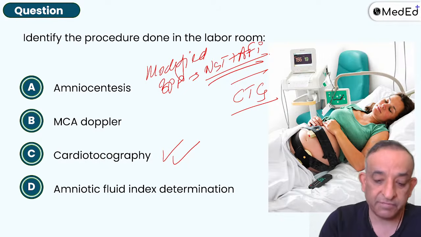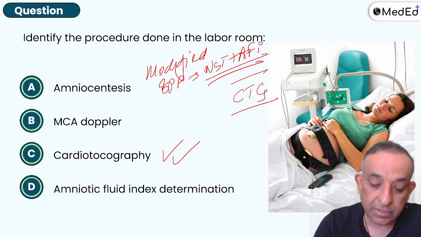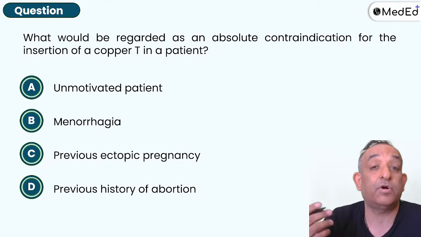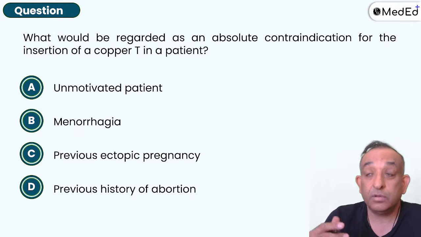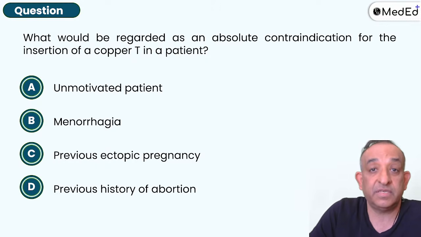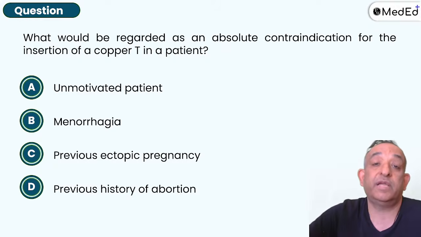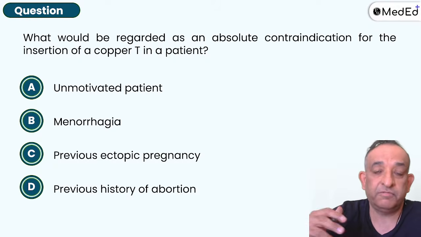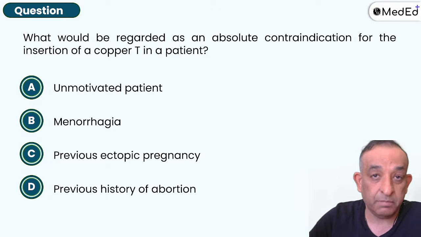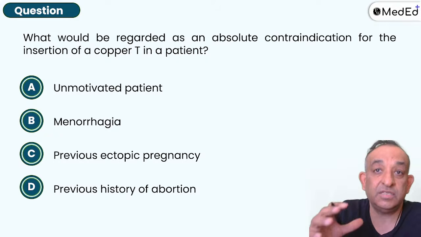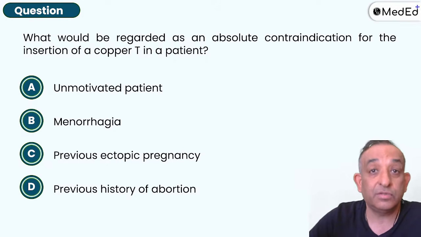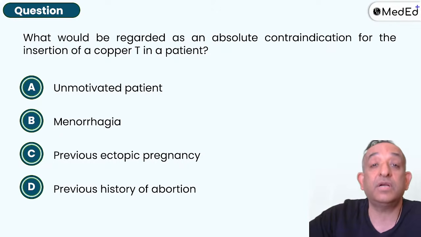Chalo. Post-coital bleeding, of course, I've told you. Now this is a cardiotocography. What would be regarded as an absolute contraindication for the insertion of a copper-T in a patient? Unmotivated patient. Now, this confusion is also there. A woman is non-motivated. She cannot remember taking COCPs every day. She cannot remember coming for a change of an Implanon. She is forgetful of all these procedures like the natural contraception by Billings method or the calendar method. So when she's not motivated enough, then you can put an IUCD inside and she doesn't have to remember anything. So it's not motivated for contraception well.